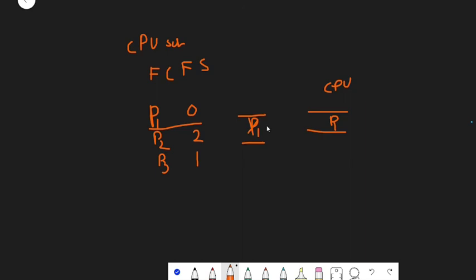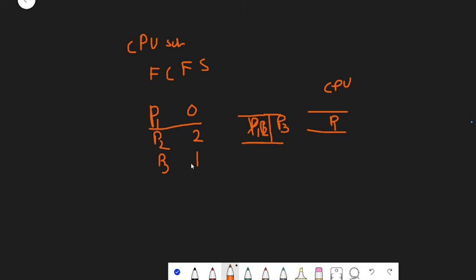So this will be removed from the queue. Now let's say while the CPU is processing P1, P3 gets into the queue. Since P3 gets into the queue, P3 will be over here, and let's say after a few minutes P2 also gets into the queue. Now which of these two processes will be the next one to get executed after P1?